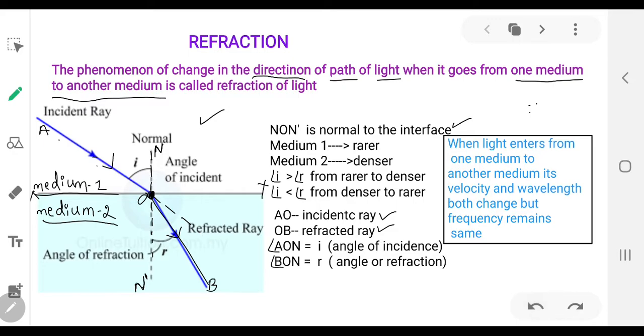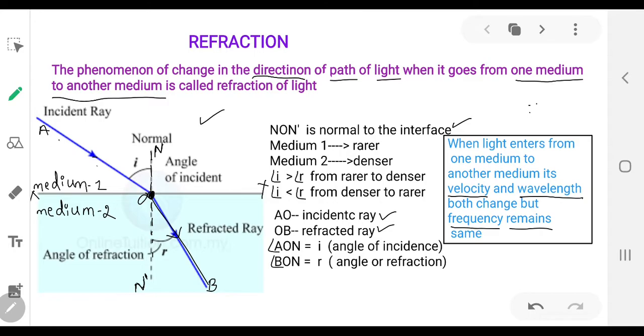Along with the direction of propagation, the other physical quantities that change are the velocity of light and the wavelength. When light enters from one medium to another medium, its velocity and wavelength both change, but frequency remains the same.